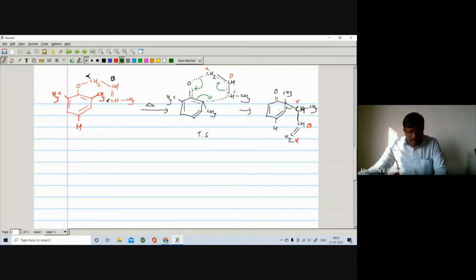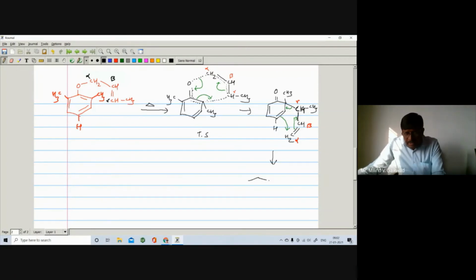Then this carbon becomes positive, so this pi bond will shift here. Again I will write down its transition state.